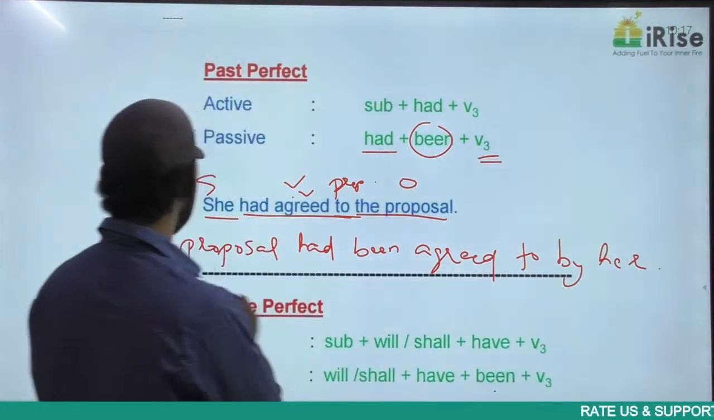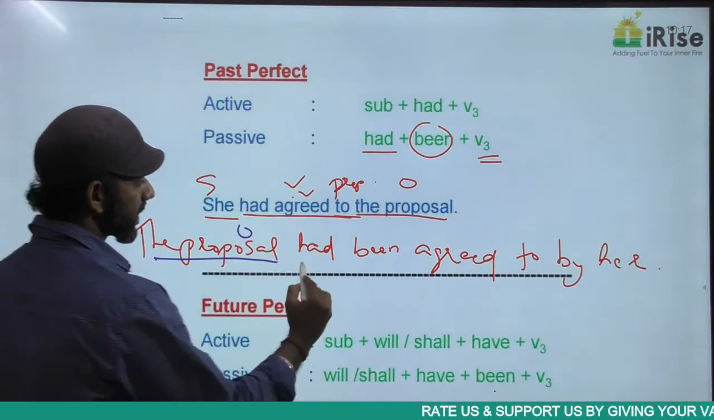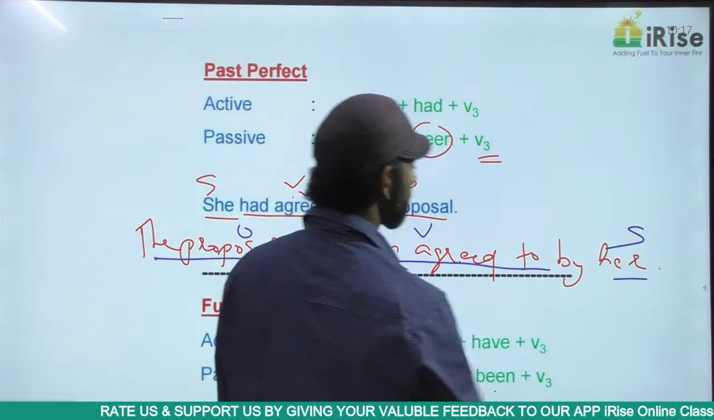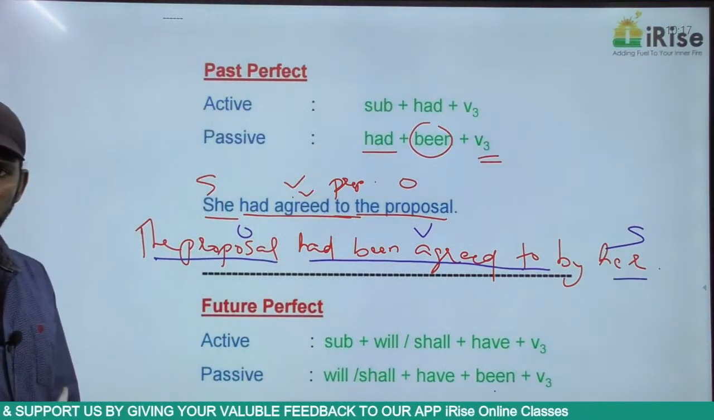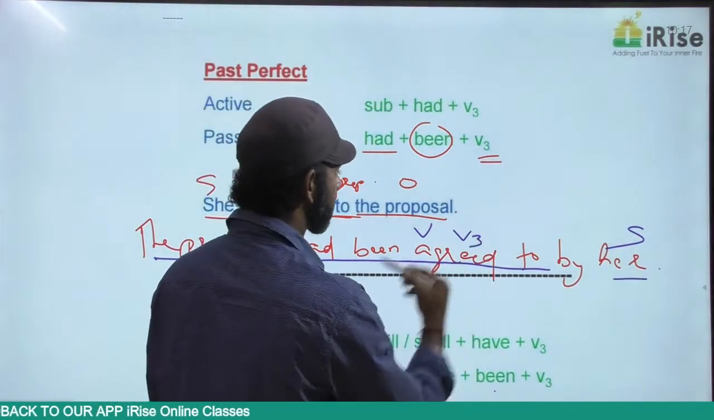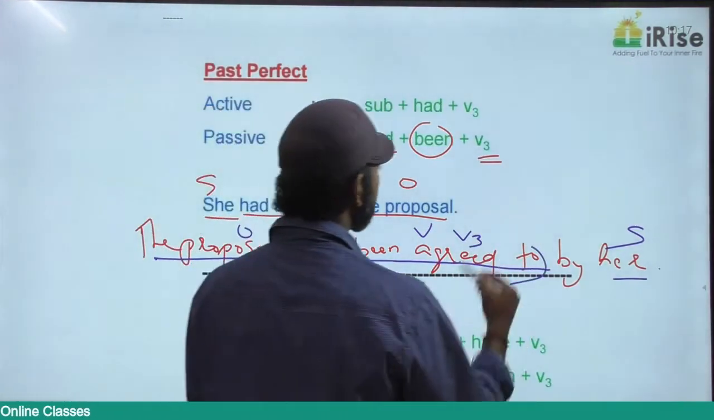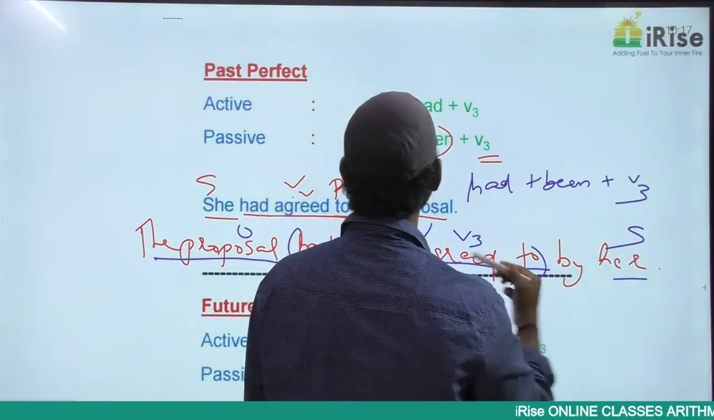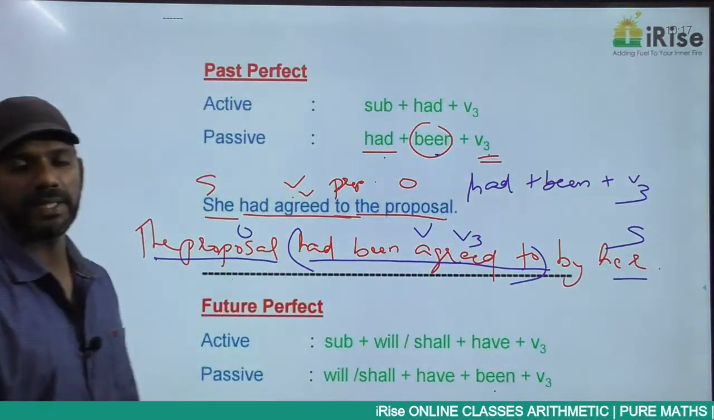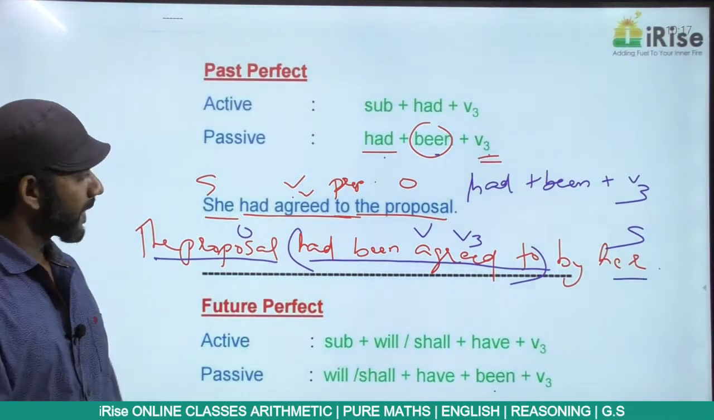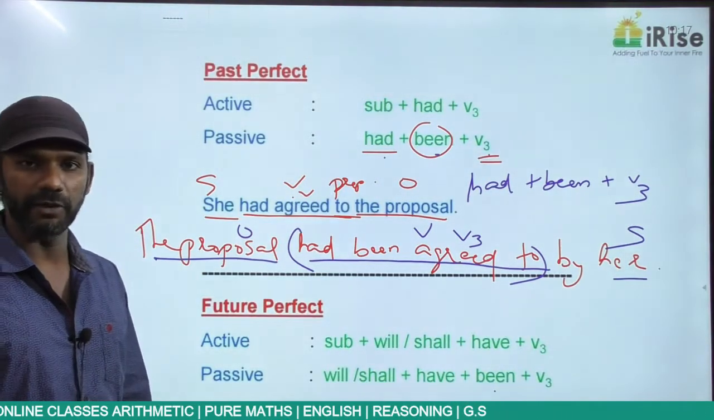The proposal is the object here. Had been agreed to is a verb here. Her is a subject here. Object, verb, subject, passive voice. Agreed is V3 here. The sentence is in the passive voice. So had been agreed to is had plus been plus V3, and had plus been plus V3 is past perfect passive voice. Clear? Come to the next one, future perfect.